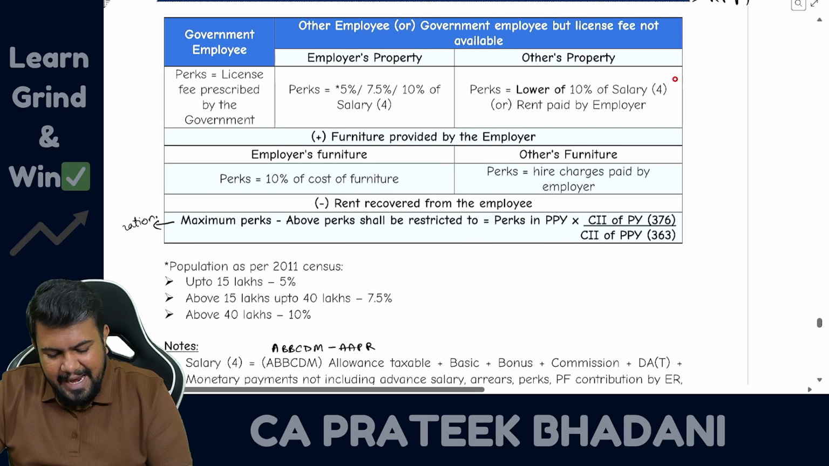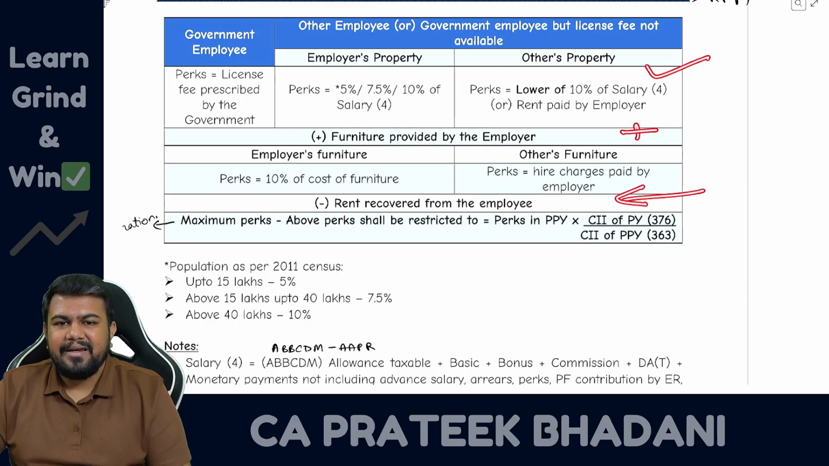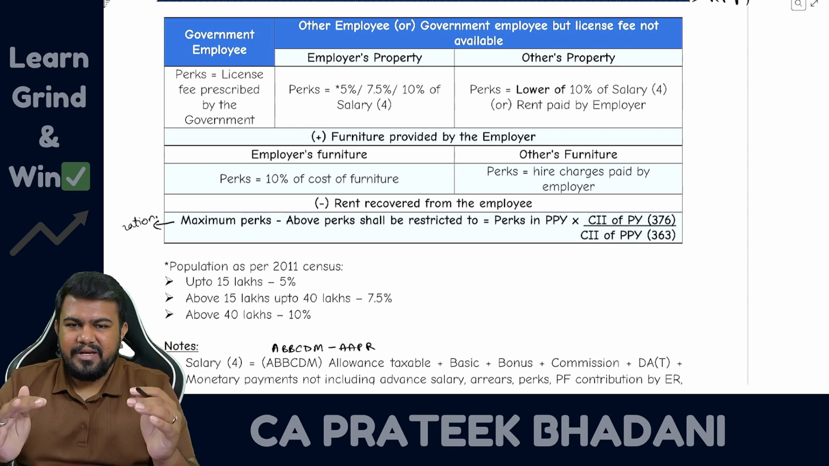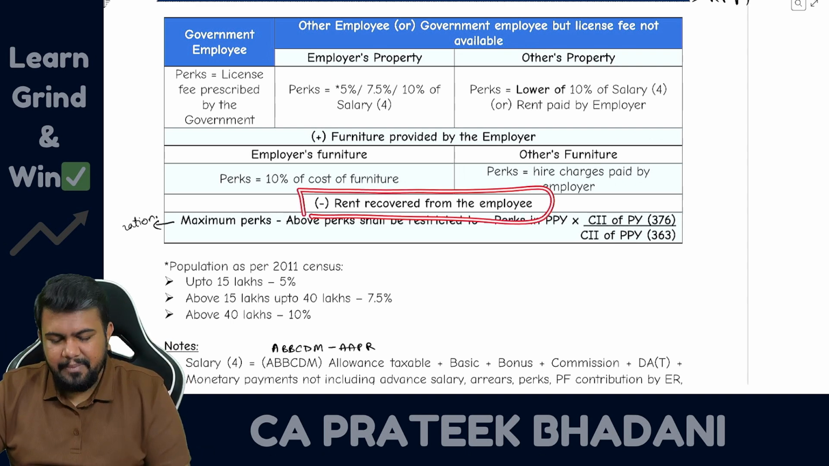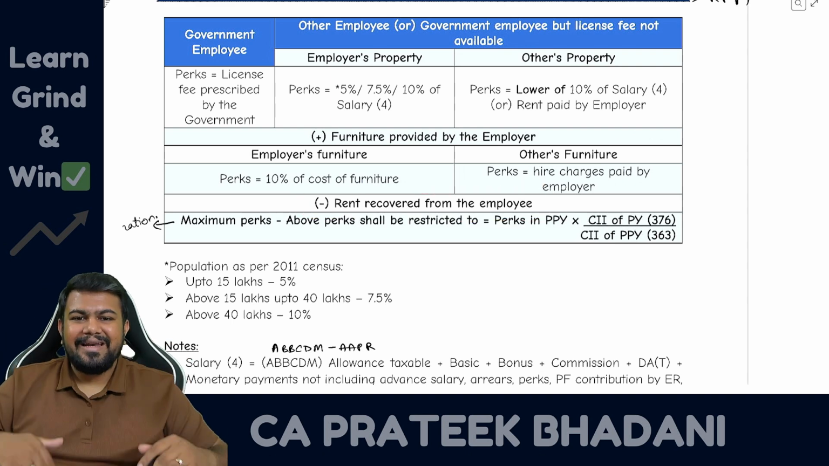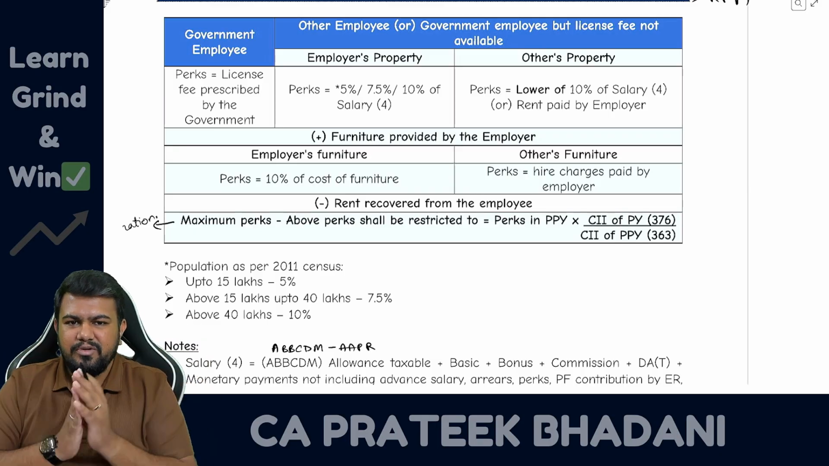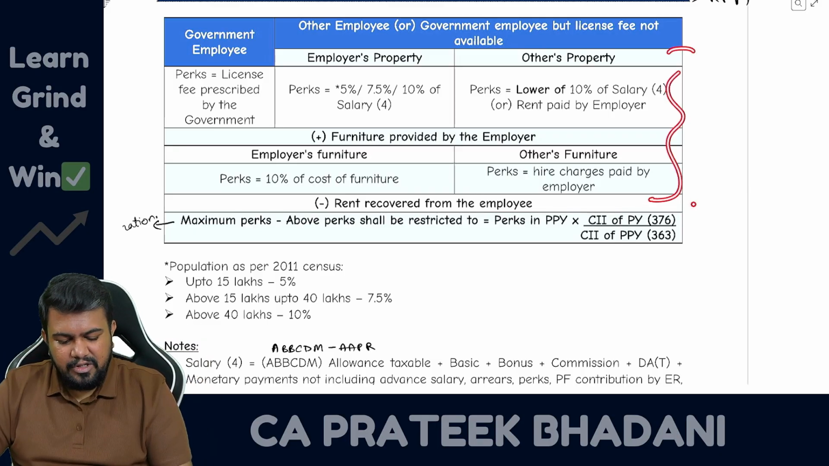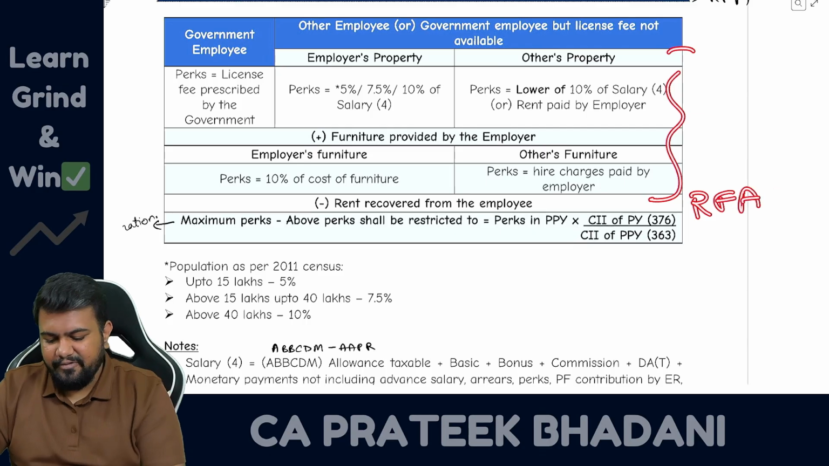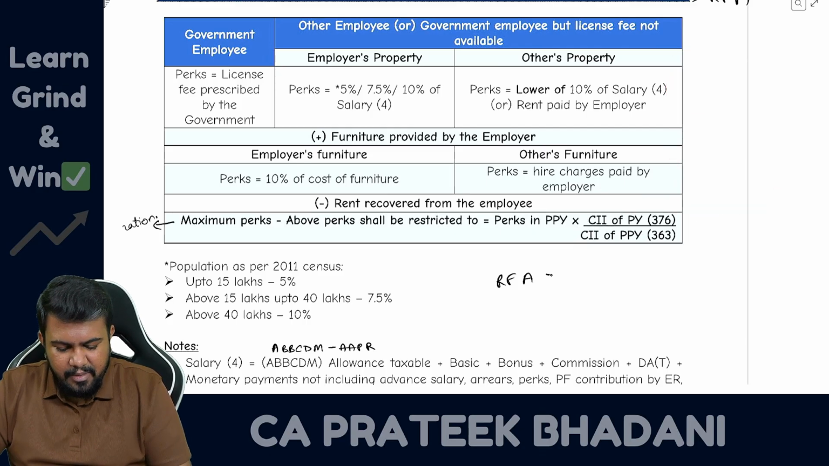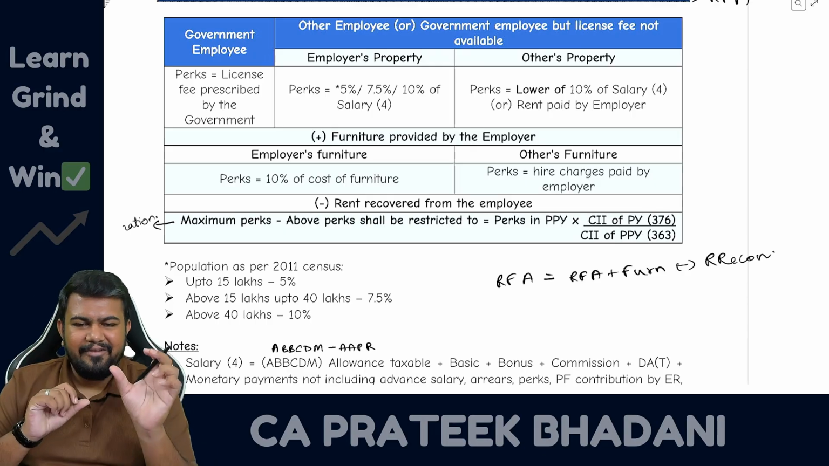Okay, so first take the RFA value, then add the furniture value, then reduce the rent recovered from the employee. Rent recovered means whatever rent is being paid by the employee, that you have to reduce. So after doing this calculation only, you will find out the RFA value. Rent free accommodation is equal to RFA perquisite value plus furniture value, minus rent recovered. With this formula you will find out the final RFA value.